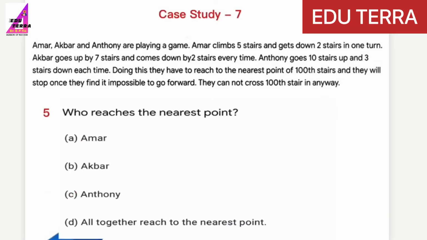Question number 5. Who reaches the nearest point? A, Amar, B, Akbar, C, Anthony, D all together reach the nearest point. So the question is also based on the same common multiples of 3, 5 and 7. Now just write down all the multiples. So you will see Amar will go maximum 97 and Akbar 95 and Anthony 91. So nearest point is 97. So option number A is correct.